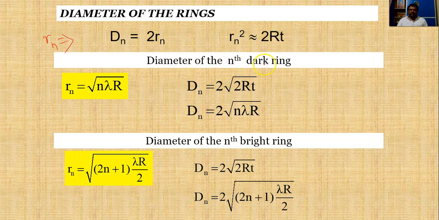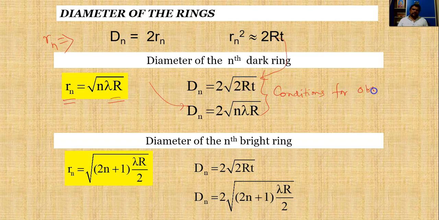Therefore, the diameter of the nth dark ring, Dn, is equal to 2 times square root of n lambda r. From this one this comes, and from this one this comes. So these are the conditions.